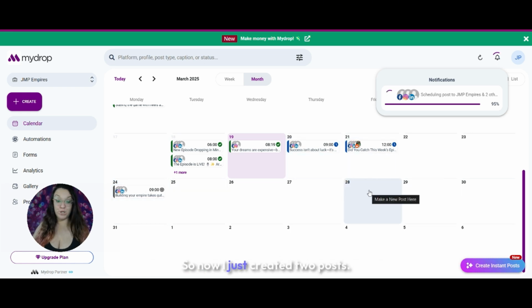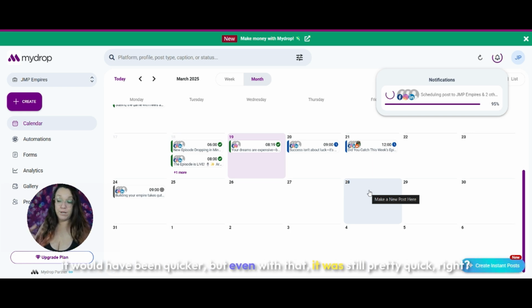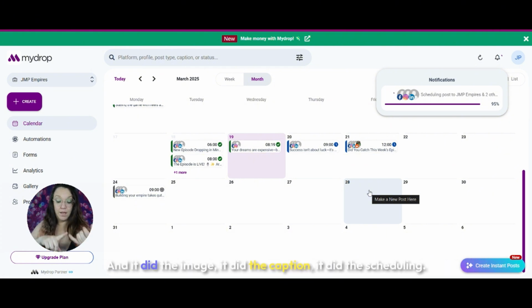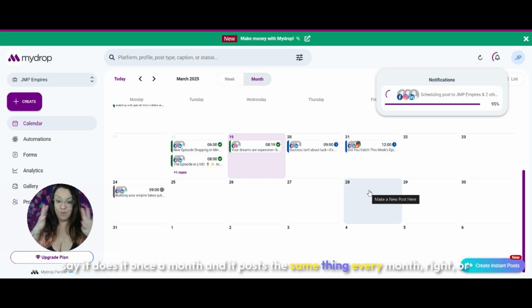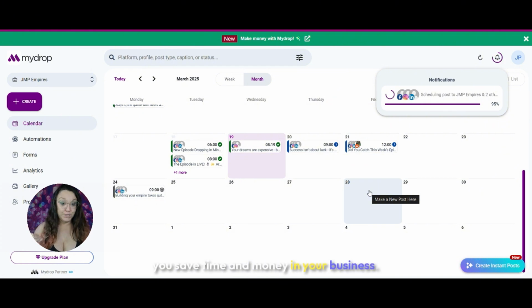So now I just created 2 posts. It was pretty quick, although my internet's being weird. It would have been quicker, but even with that, it was still pretty quick, right? And it did the image, it did the caption, it did the scheduling. If I liked it so much, I could automate it to where it does it once a month and posts the same thing every month, right? There are so many options, you guys, that you could do with this to help you save time and money in your business.